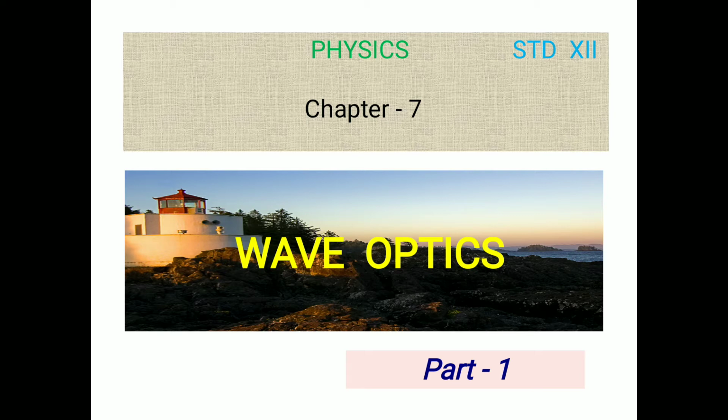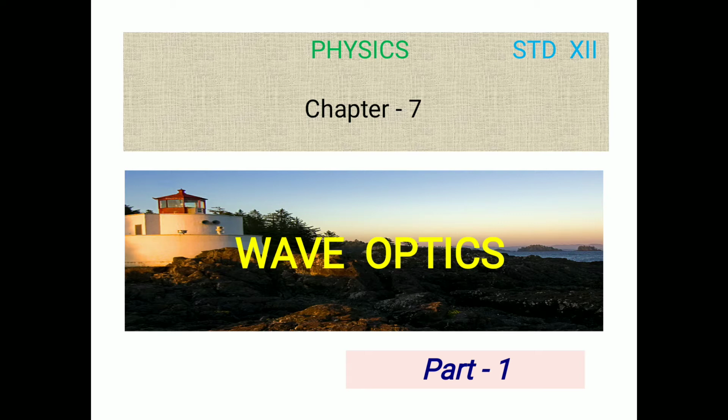Then, light travels along in ray optics. Light travels along a straight line path in a uniform homogeneous medium. The path of the light is called a ray of light.